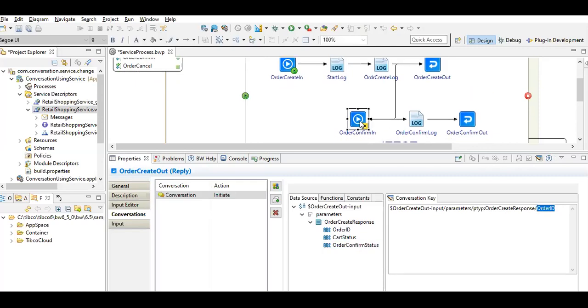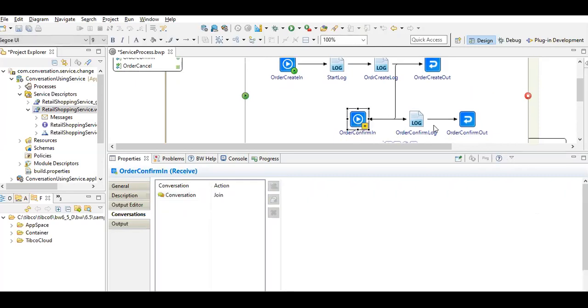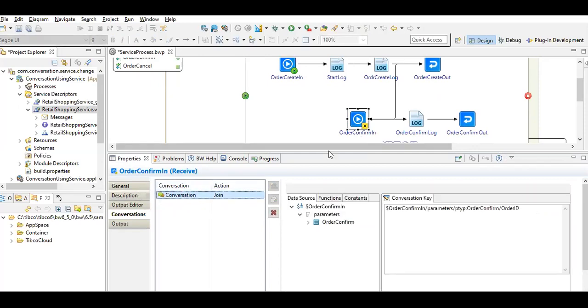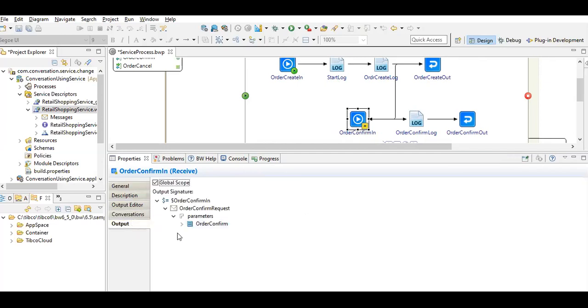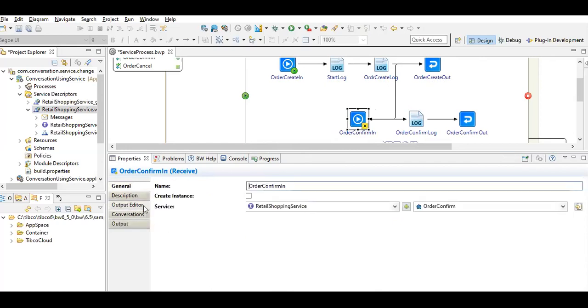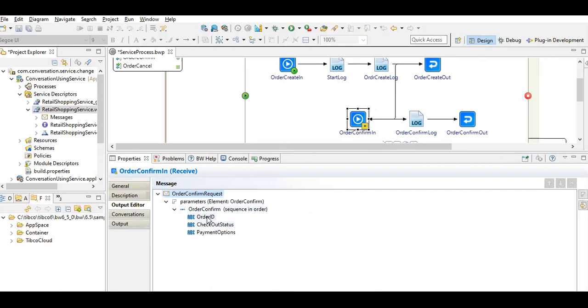Now we are going to take one example, the implementation of another operation. Here you will see the operation, or activity, which is going to join the conversation raised by the order create operation. So let's see what the configuration of this is. The output of this is the order ID, checkout status and payment option.